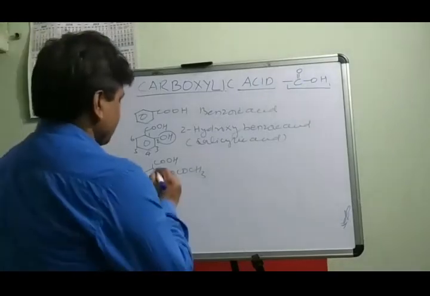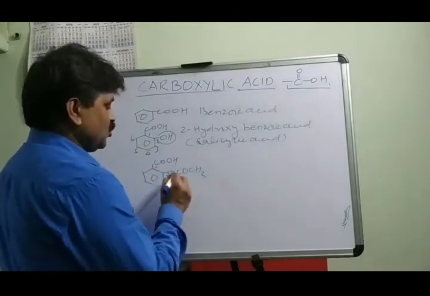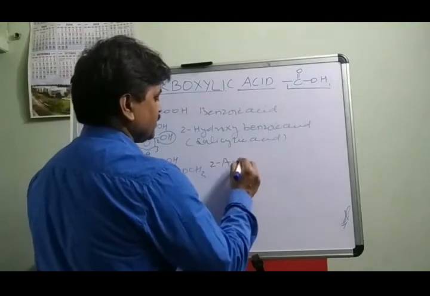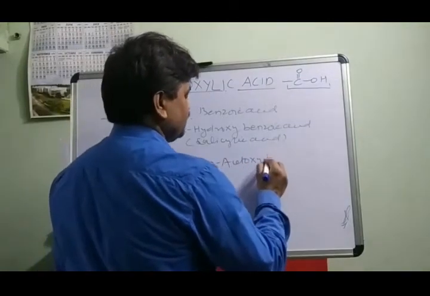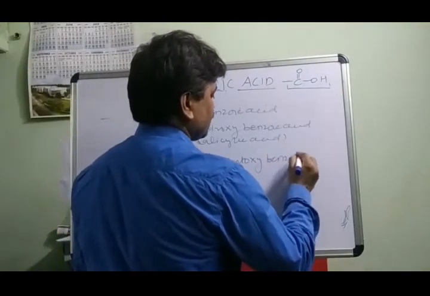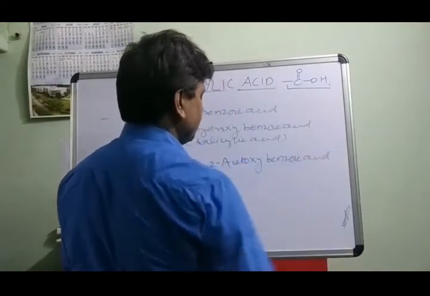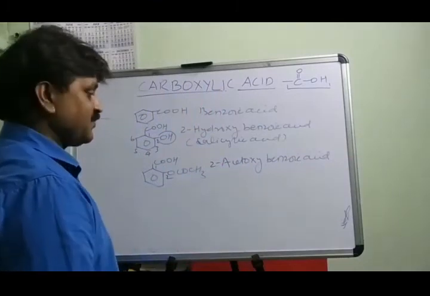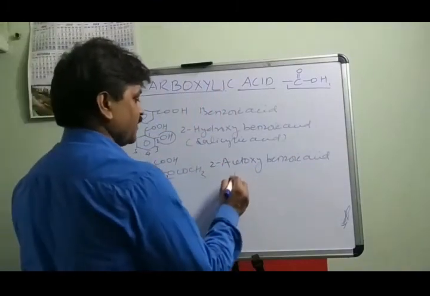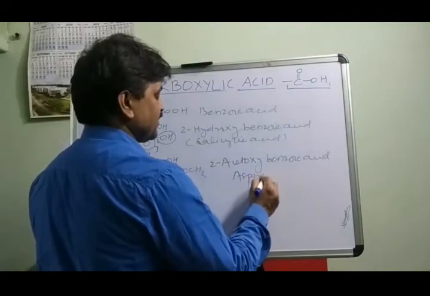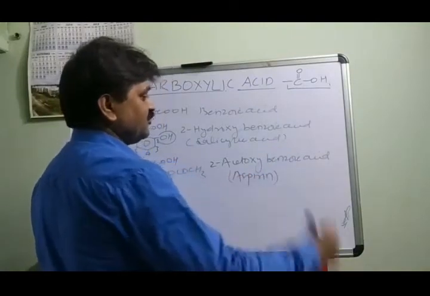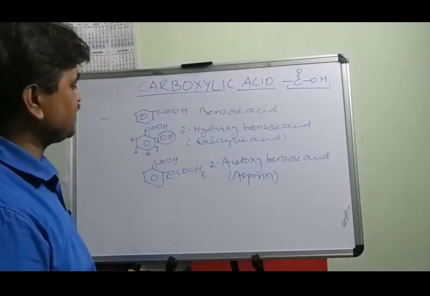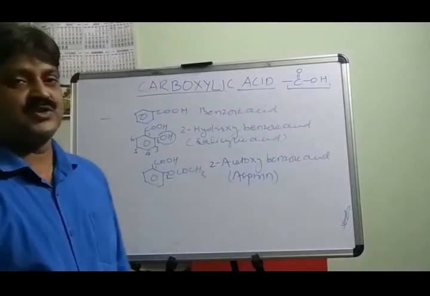This is carbon number 1 and carbon number 2. 2-acetoxy benzoic acid. And this compound is popularly known as, what is the name of this compound? It is a painkiller, aspirin. We will discuss in the preparation and properties, aspirin, which is used as a painkiller in headache. This medicine is given. This is 2-acetoxy benzoic acid.